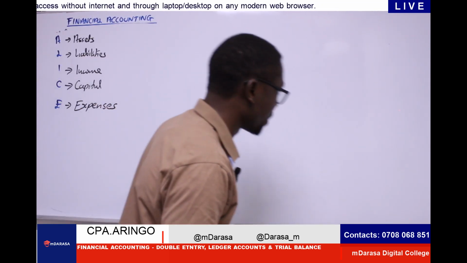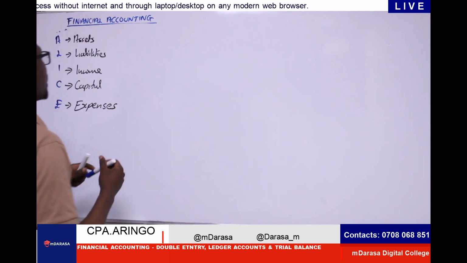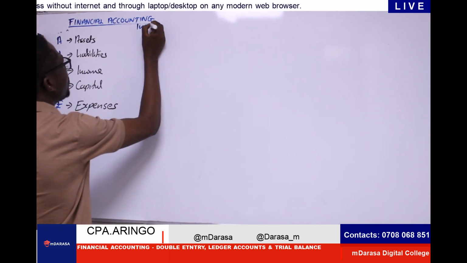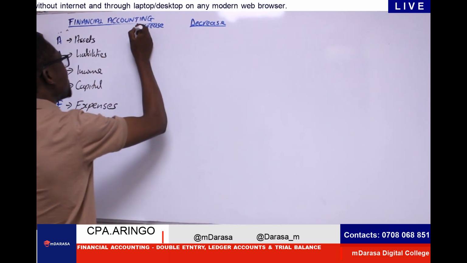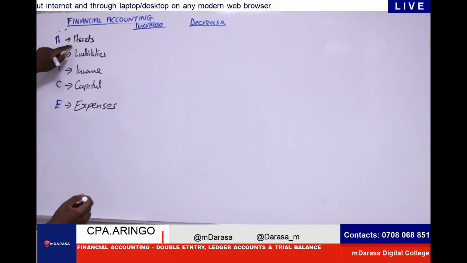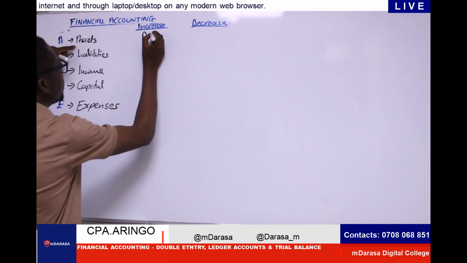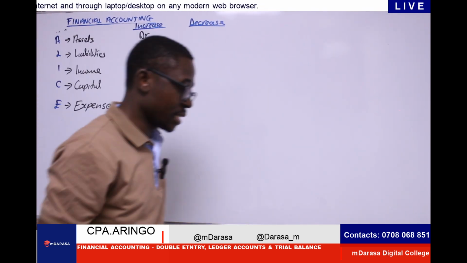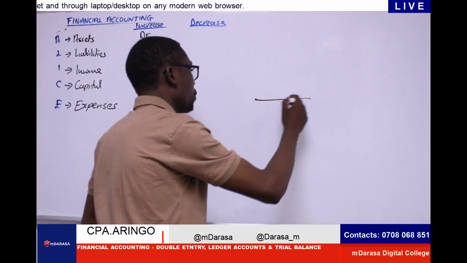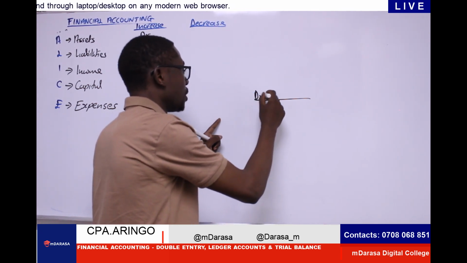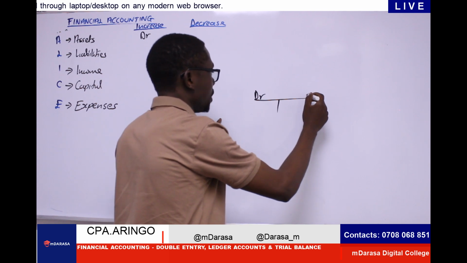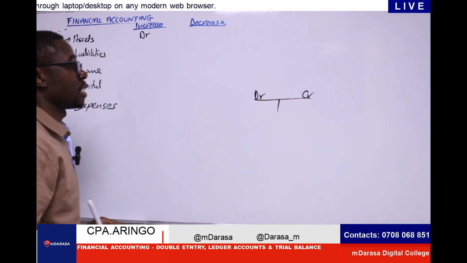The double entry concept is always very easy on this because we'll be looking at increase and decrease. At any given point in time, whenever my assets increase, I'm going to debit. Debit is just recording it, just doing our record in our accounts. Looking at the left side, this is debit. Looking at the right side, this is what? Credit. This is what we are referring to as our ledger accounts.